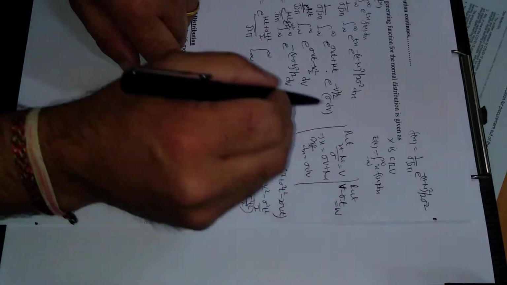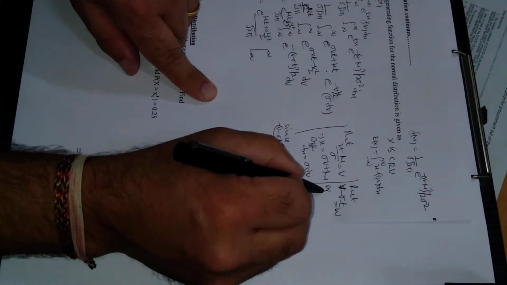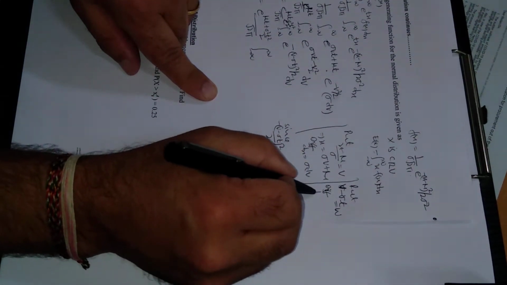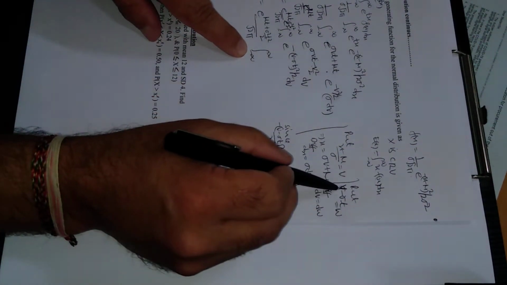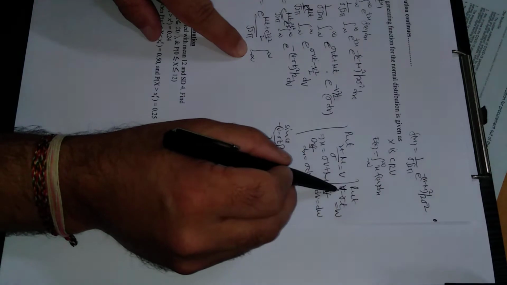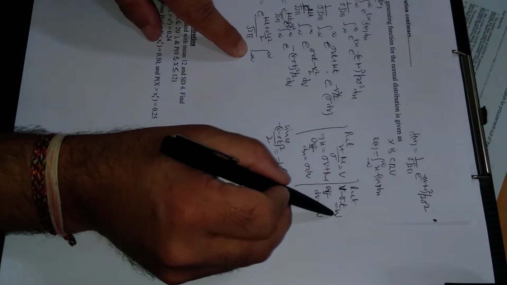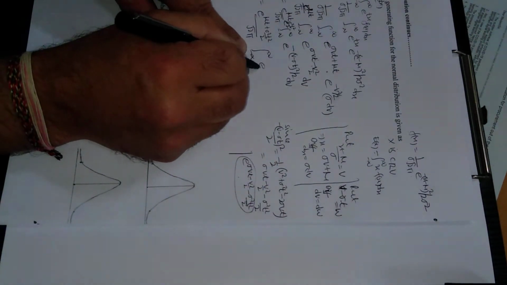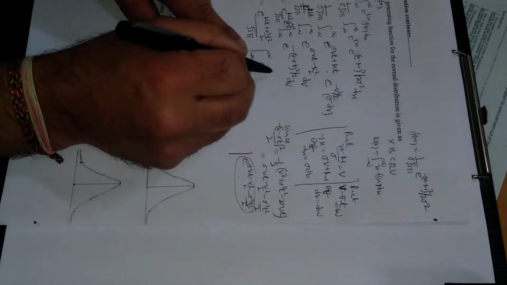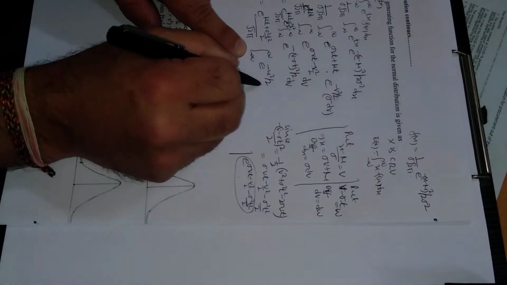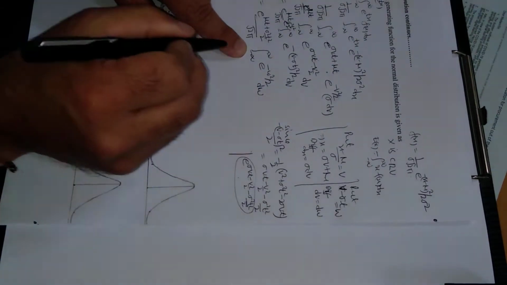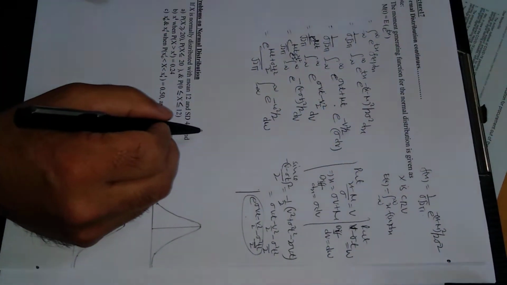Sigma and t are constant, differentiating with respect to w, dv will be equal to dw. Again the limits of integration will be the same. When v is infinity, w will be infinity. When v is minus infinity, w will be minus infinity. So this will come out to be e raised to power minus w square divided by 2, and dv is dw. So now what about this integral?